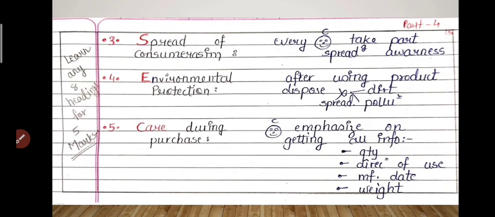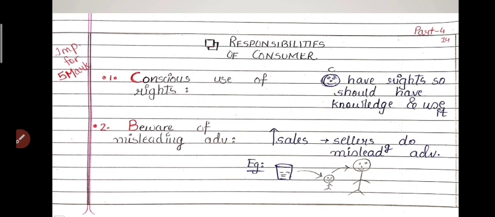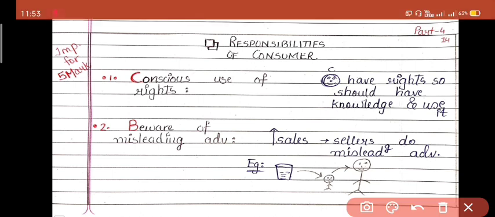Responsibilities of consumers. Okay, we all like the rights but we don't like the responsibilities, but responsibilities always come and we have to take care of them. In the same way, before the consumer starts enjoying the rights, he has some responsibilities to take care of. So let's see which are those responsibilities. The first responsibility is conscious use of rights.